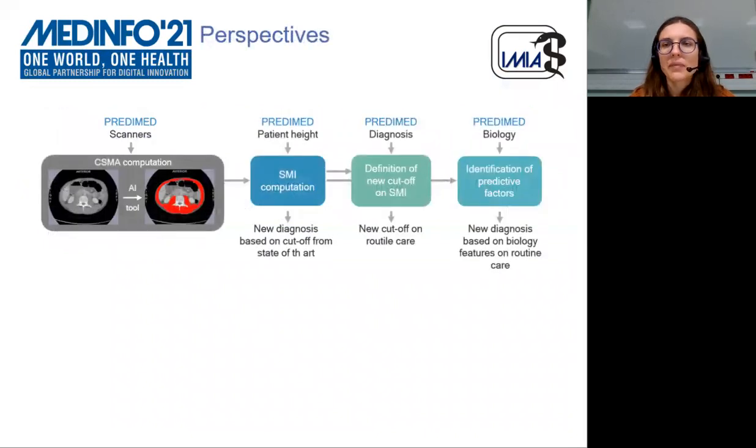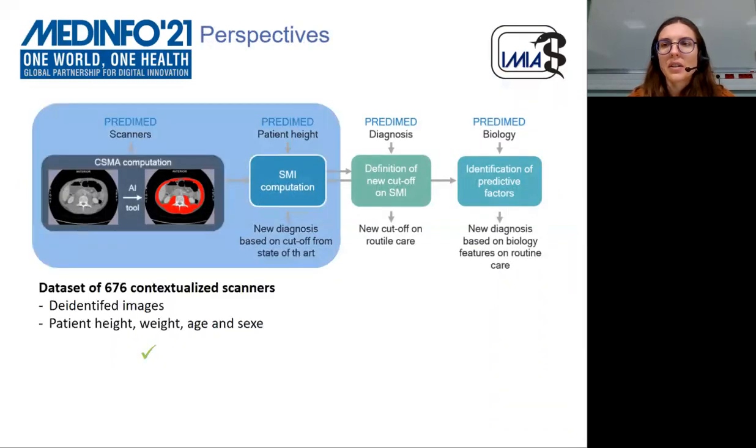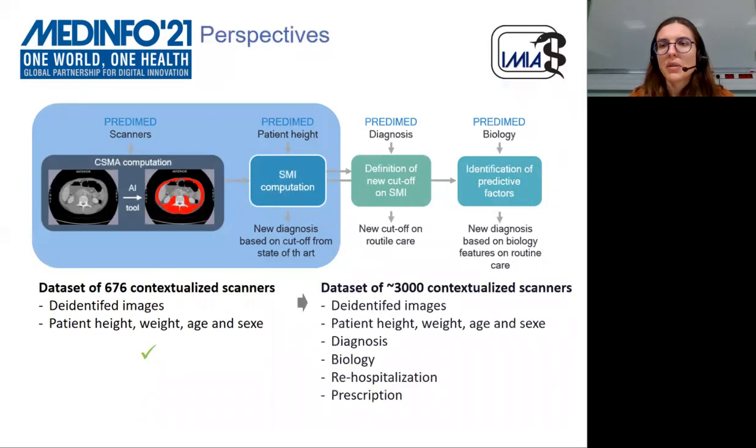Some perspectives. For now, we are here. The first dataset has been built for the development and evaluation of a tool for the automatic computation of an SMI from abdominopelvic scanners. To go further, we are now building a second dataset of 3,000 scanners for which we aim to automatically compute SMI with our deep learning-based tool, with associated diagnosis and biological results collected from the data lake, with the aim to define new markers of sarcopenia.